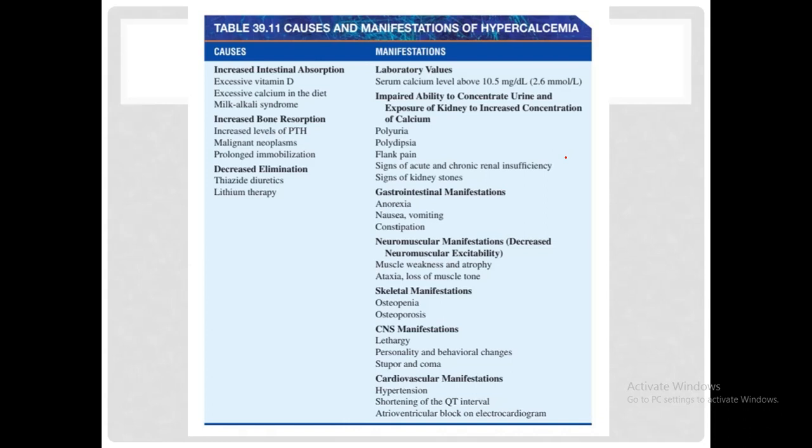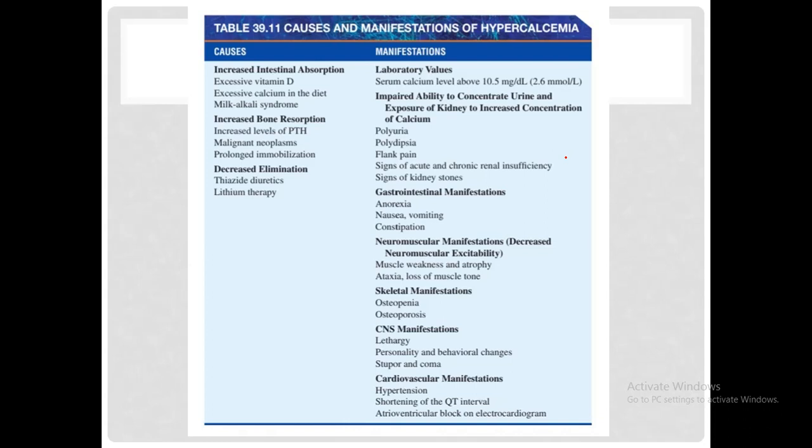What would be the clinical manifestations? There would be impaired ability to concentrate urine, and exposure of the kidney to increased concentration of calcium would occur, and the following effects would be seen: polyuria, polydipsia, flank pain, signs of acute and chronic renal insufficiency, signs of kidney stones. The GI manifestations would include anorexia, nausea, vomiting, constipation. The neuromuscular effects would be muscle weakness and atrophy, ataxia, loss of muscle tone,